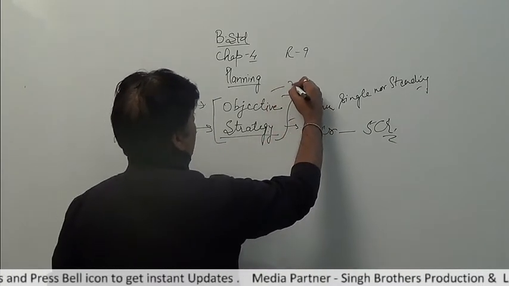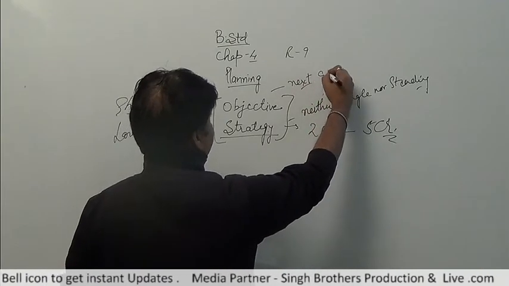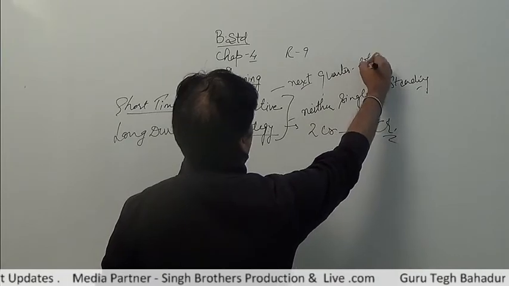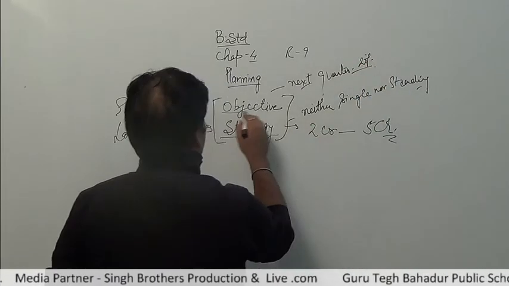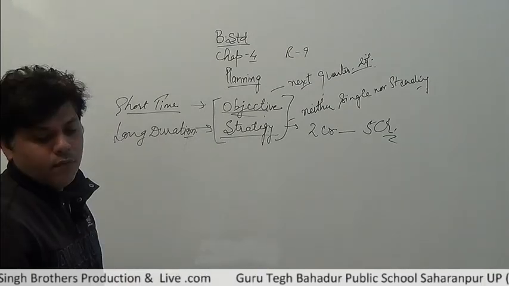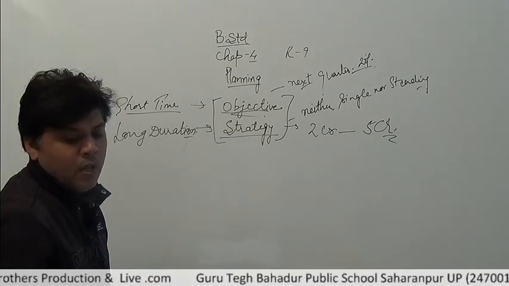And in the next quarter my sales should increase by 20%. This is short term and it is easy to achieve the target, so that's why it is an objective of a company. Now come to the standing plan.